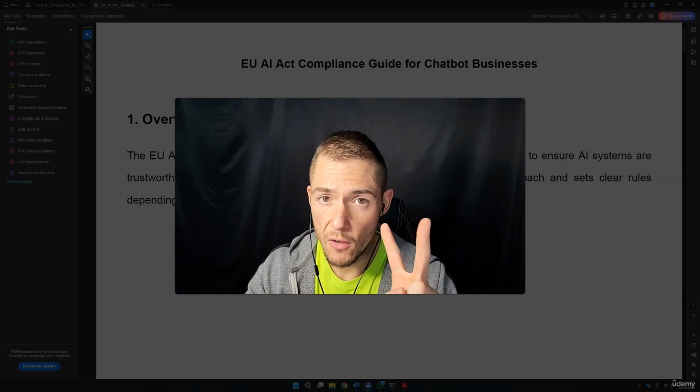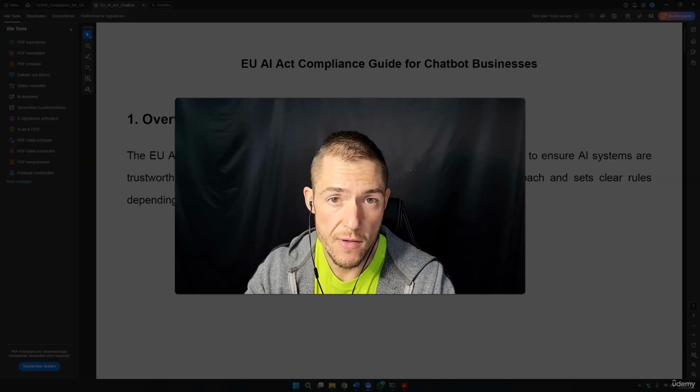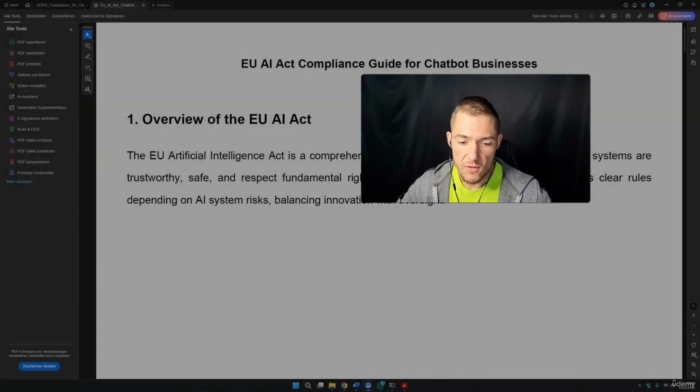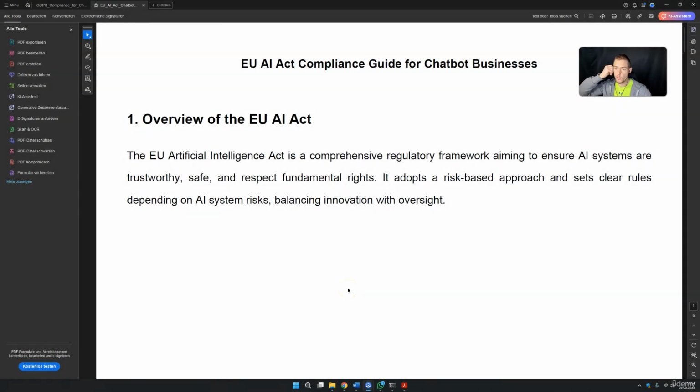I have also 2 articles that I have created with deep research, and these articles will guide you in the right direction. So let's just make an overview. Then I also want to show you the stuff from OpenAI so that we can do this correctly.